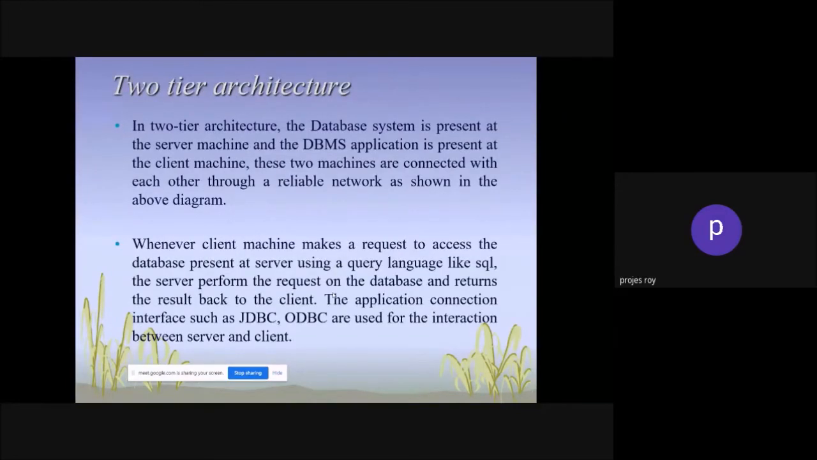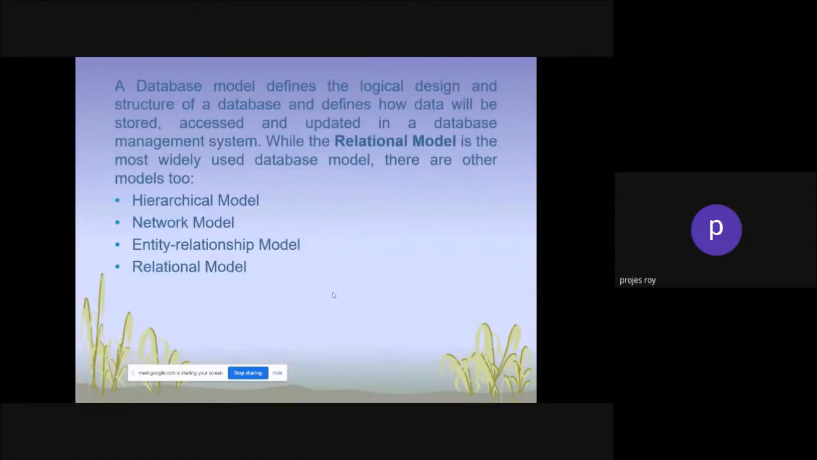So the two-tier architecture has come to that. Now we'll go to the relational model, but before the relational model, we need to see the hierarchical model, network model, entity relationship model, and then the relational model.